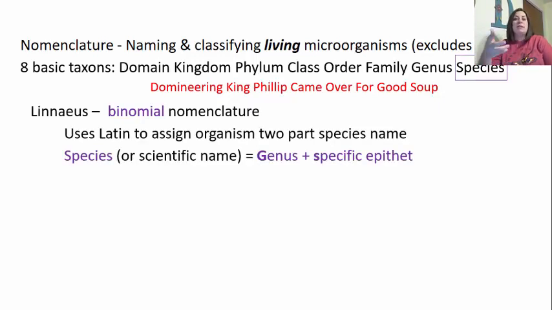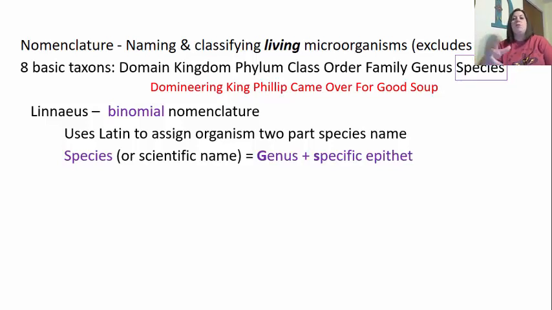Now, who came up with this system? The guy who came up with this system is Linnaeus. He's the scientist who came up with the binomial nomenclature that we use. Binomial means it has a 2-part name, and we do see that we use Latin here to assign the organism its 2-part name. Latin is used because it's considered a dead language. No current cultures use Latin as its normal everyday language. So because of this, it's not changing like English is. And so this is one reason we use it, and it helps give us a basis from one country to the next.